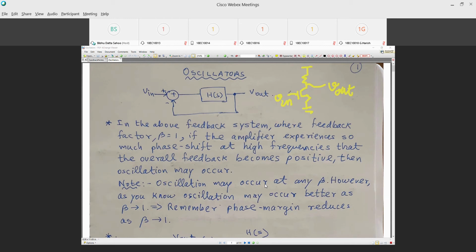The output decreases. So that means this is giving you a phase shift of 180 degrees, and we call it a DC phase shift, because this condition is valid for DC as well as for all frequencies, because of the nature of the circuit. That is the meaning of DC phase shift.